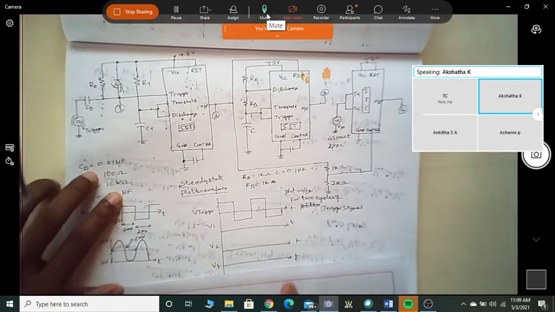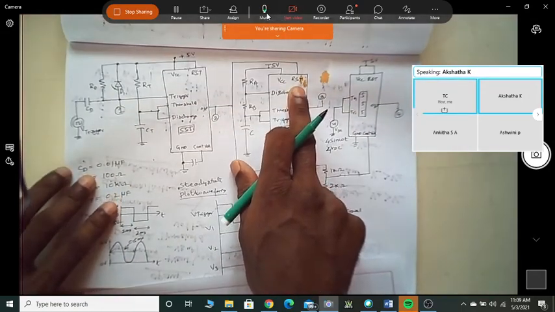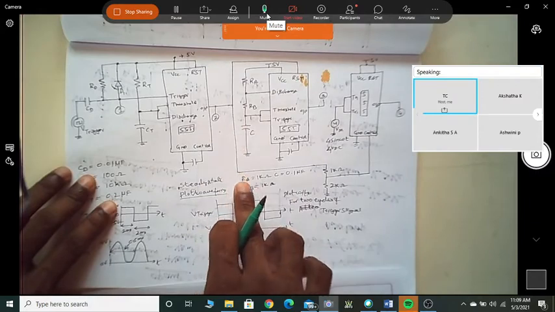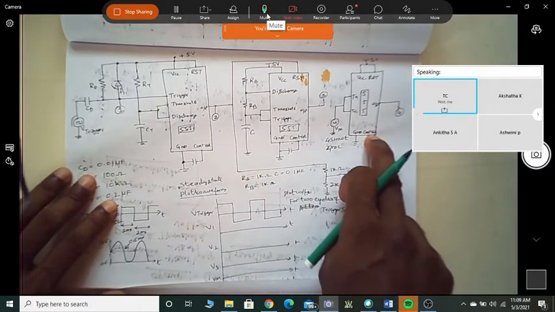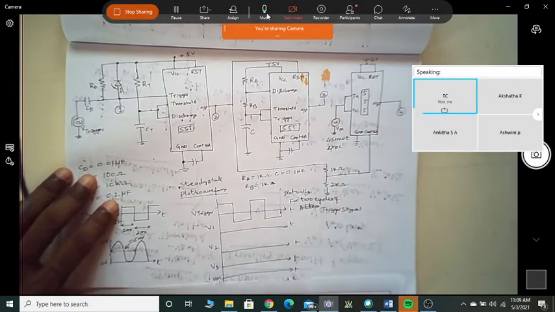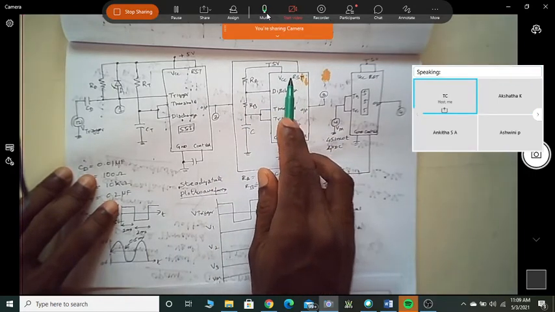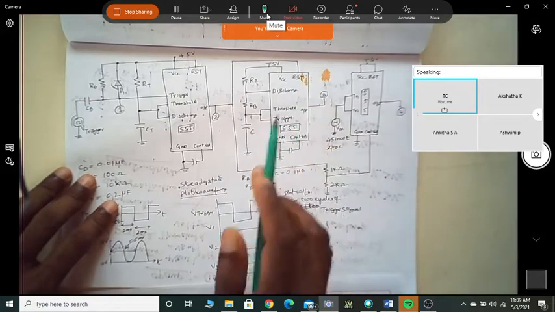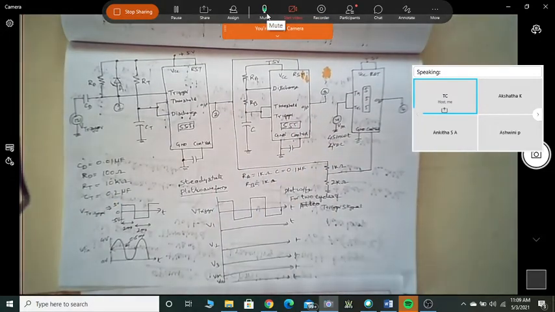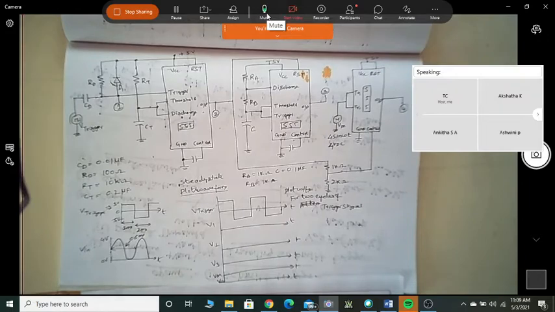This is going to reset the astable multivibrator, and it is also going to control the voltage of the bistable multivibrator. Correct? Now, since it is going to reset the astable multivibrator, what is the function of this reset pin? What is the function of that reset pin?